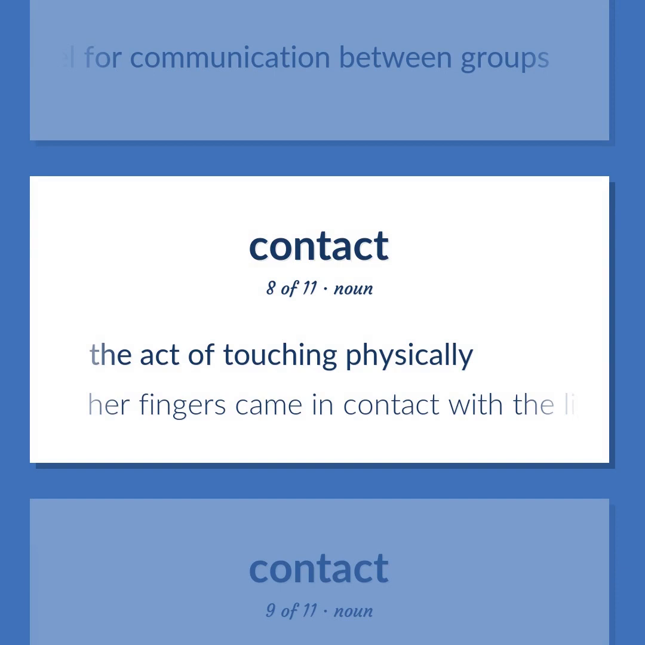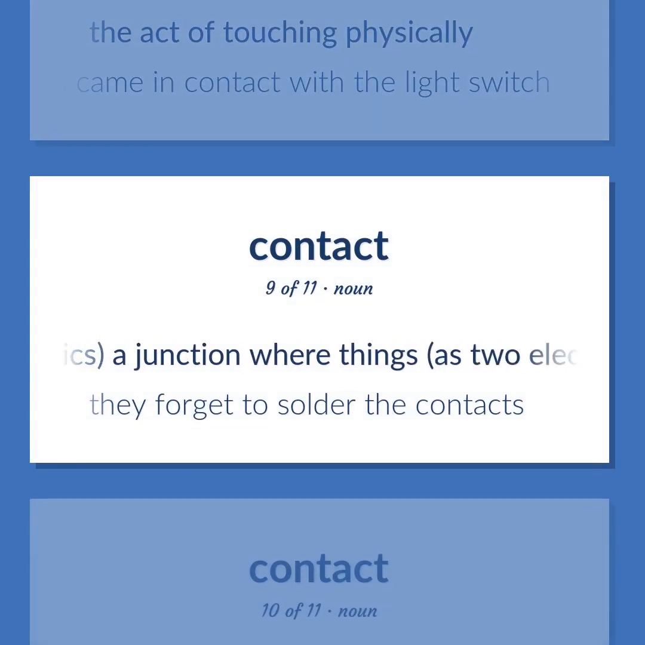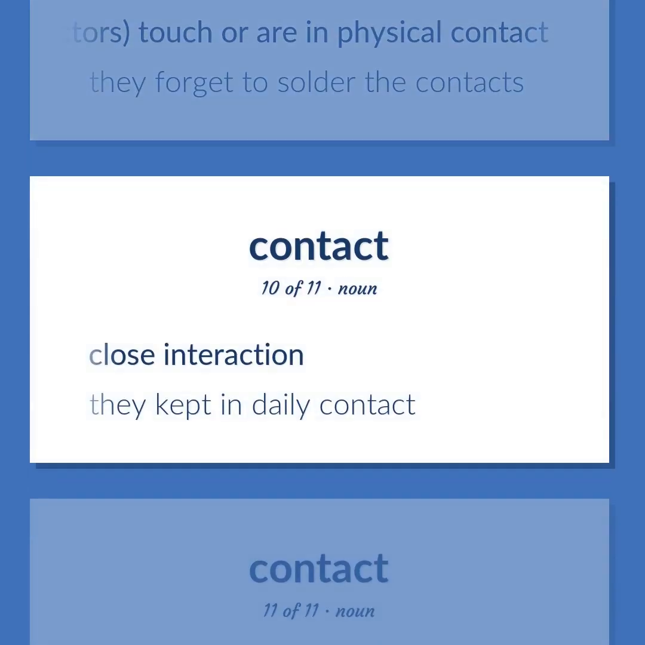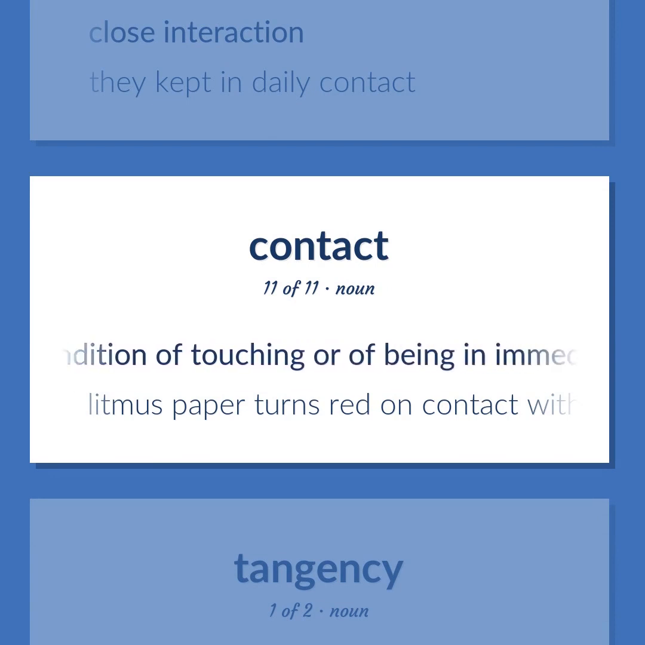The act of touching physically. Her fingers came in contact with the light switch. Electronics. A junction where things, as two electrical conductors, touch or are in physical contact. They forget to solder the contacts. Close interaction. They kept in daily contact.